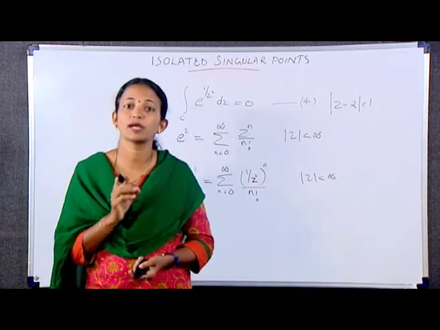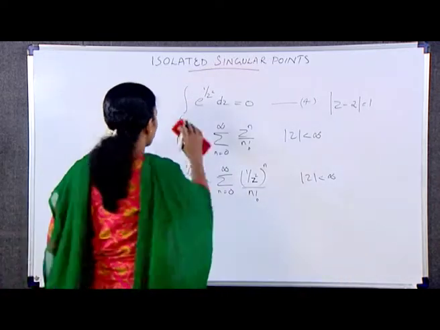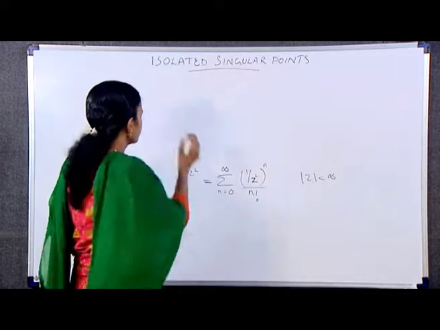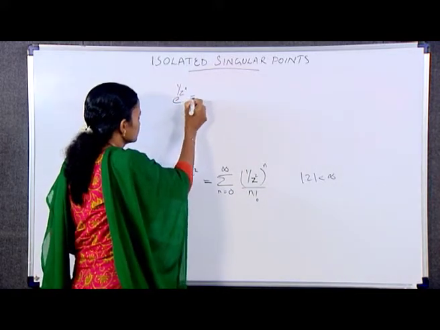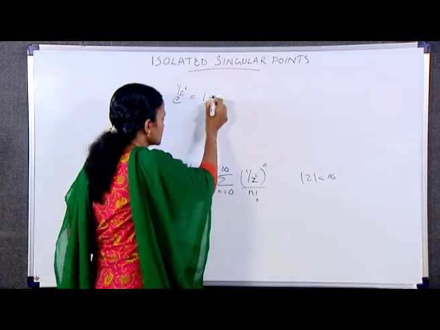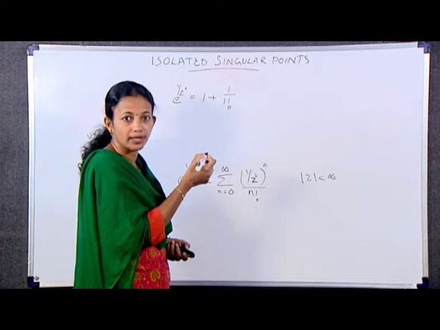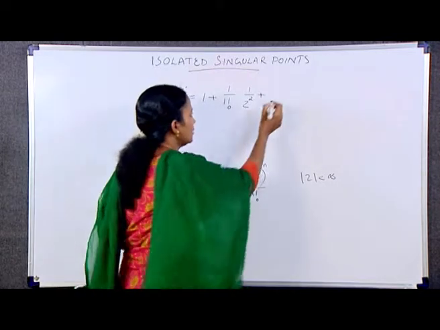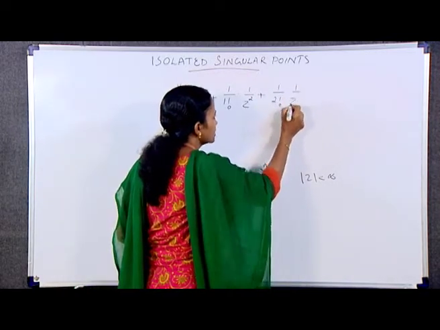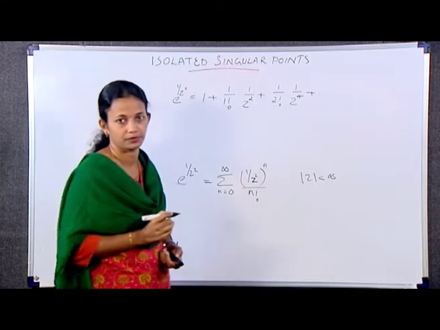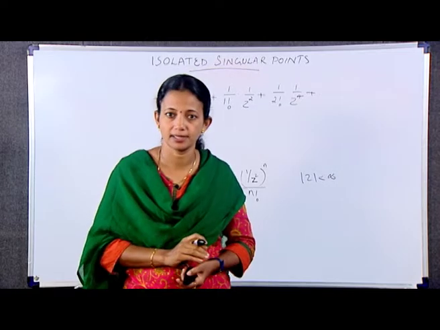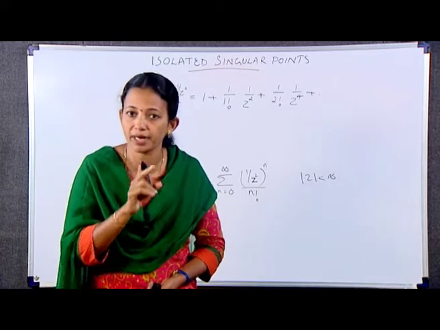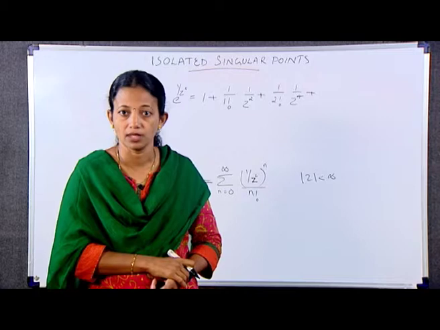That is, we can write e raised to 1 by z square as 1 plus 1 by 1 factorial into 1 by z square plus 1 by 2 factorial into 1 by z raised to 4 plus etc. The residue of the integrand at its isolated singular point z is equal to 0, that is the coefficient of 1 by z in the above representation, is therefore 0.